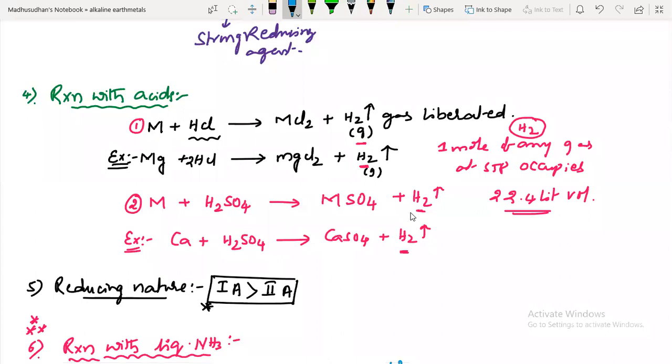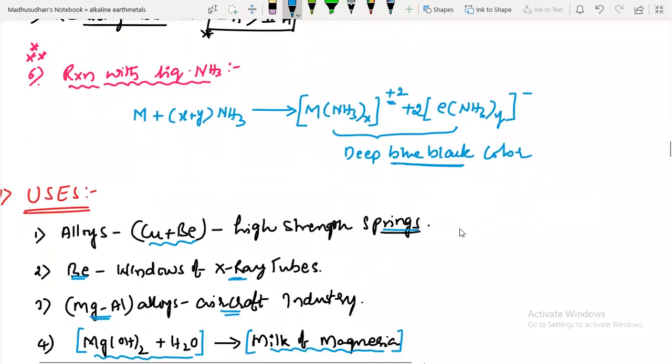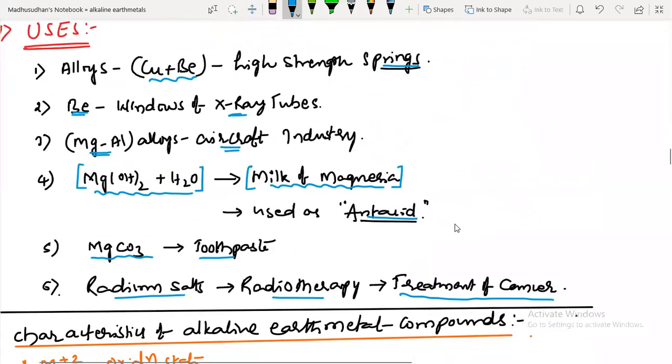That is a common feature. Next, on reaction with liquid ammonia, they form deep blue-black color solution. And their uses here, milk of magnesia. What is milk of magnesia? Magnesium hydroxide mixed with water. This one is called milk of magnesia, used as an antacid.